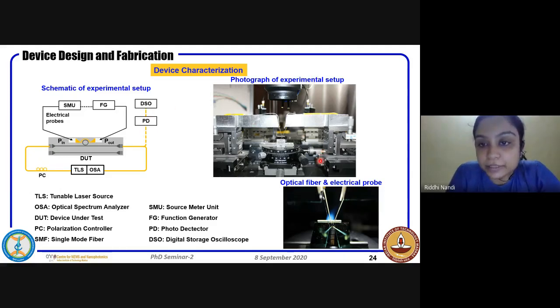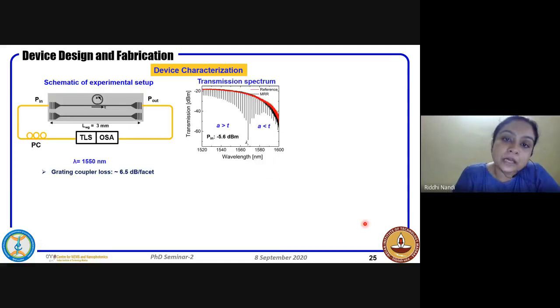And this is an image of our experimental setup. If you closely notice here, you can see the fiber which is coming at 10-degree angles, and the thicker ones are the electrical probes. So all this lands on top of the surface of the sample.